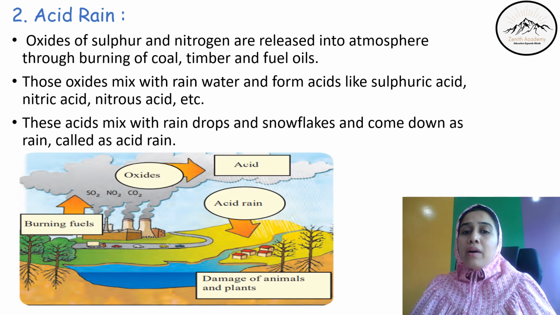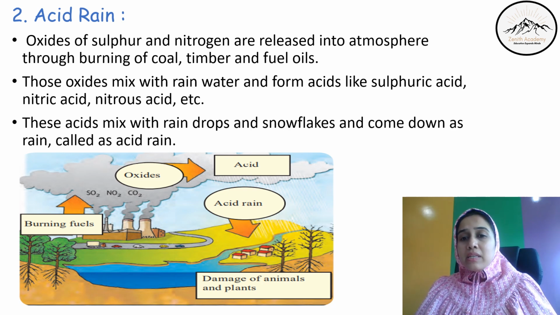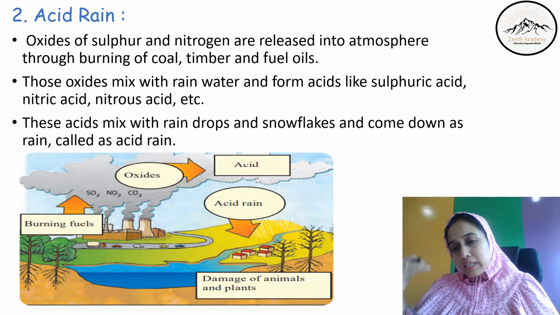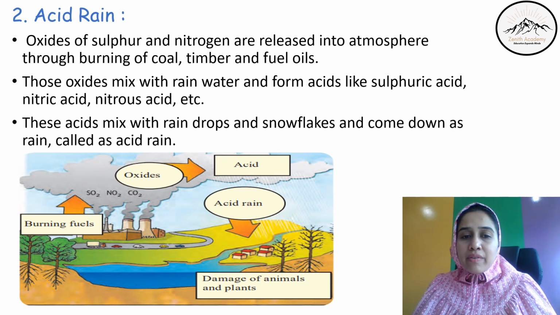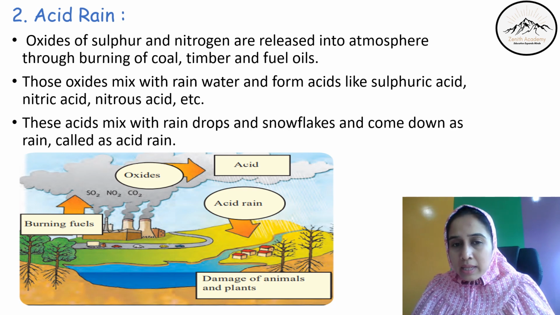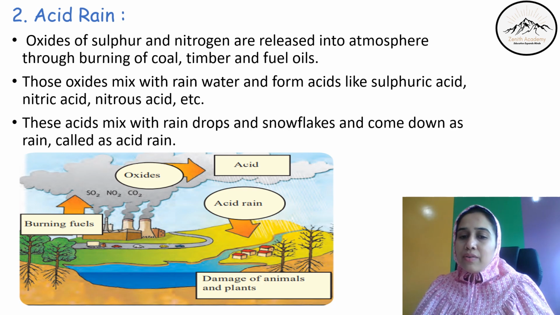They also mix with snowflakes and raindrops. And when we receive it, it is called acid rain. See here in the picture, when we burn fuels, SO2, NO2, CO2 are released in the atmosphere. These oxides mix here with water and snowflakes, and we receive acid rain.